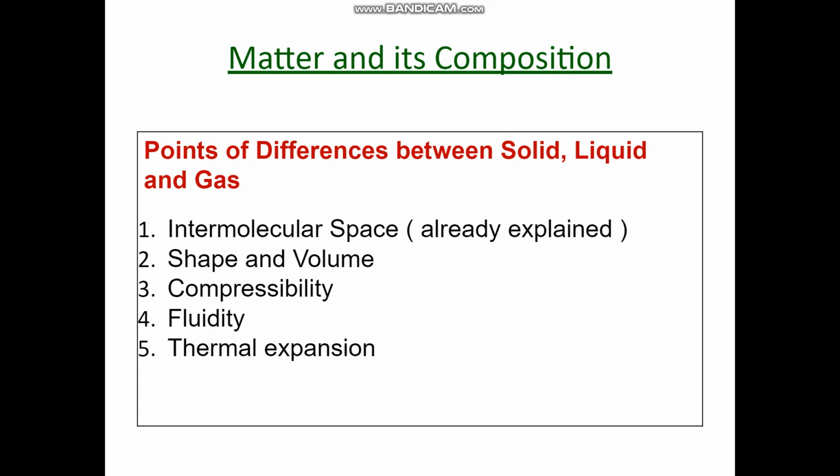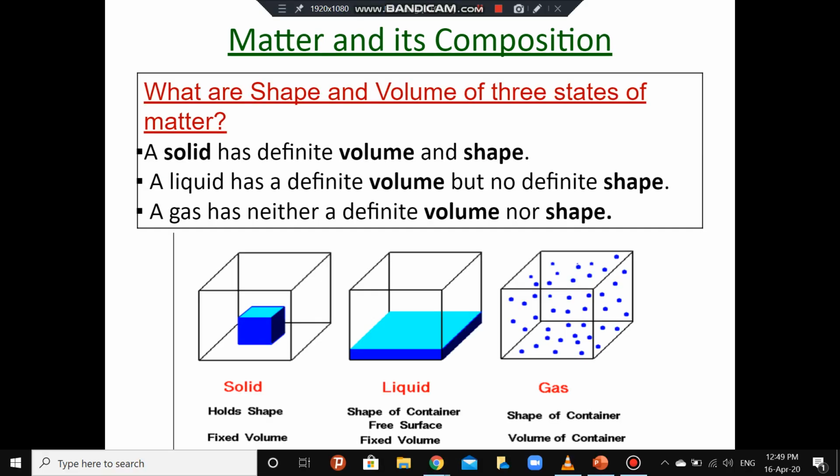Children, now we will discuss the points of difference between solid, liquid and gaseous states of matter. There are 5 characteristics on the basis of which we can differentiate the different states of matter. First is intermolecular space, which we have already discussed in the previous slide. Second is shape and volume. Third, compressibility. Fourth, fluidity. And fifth, thermal expansion. We will take each property in the further slides.